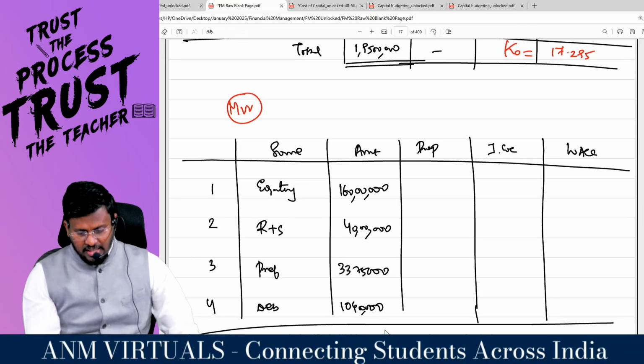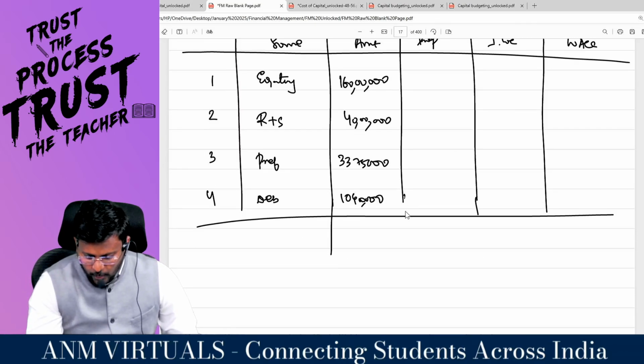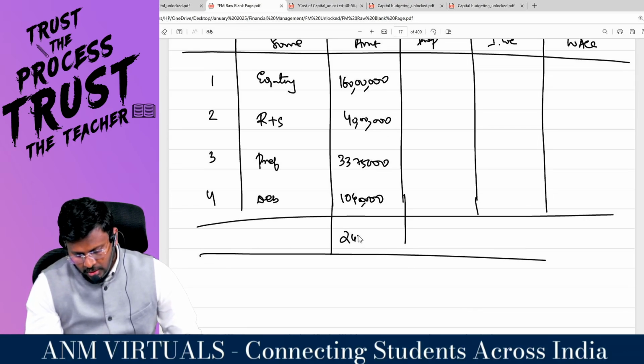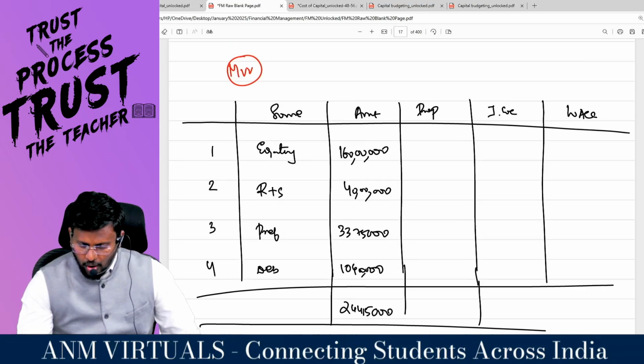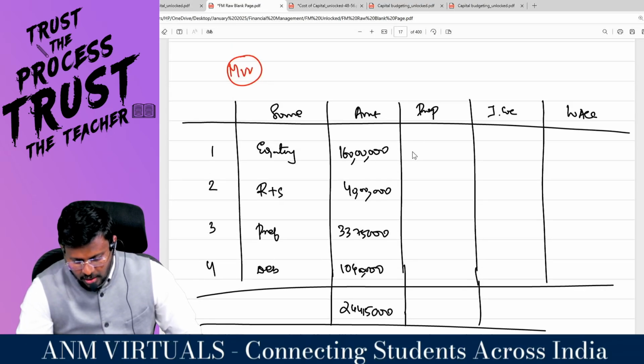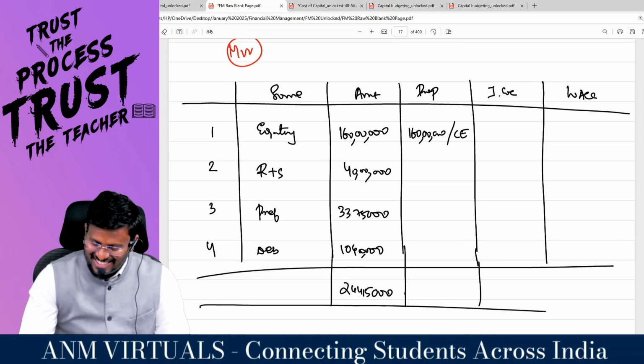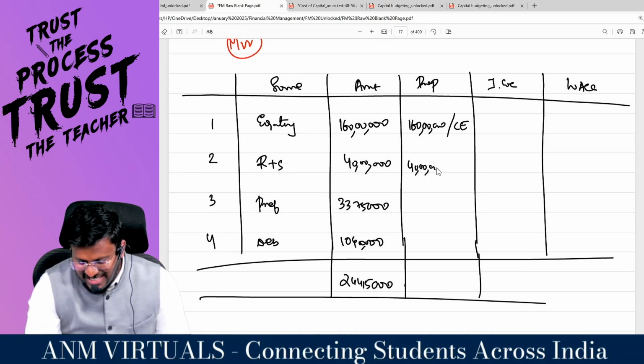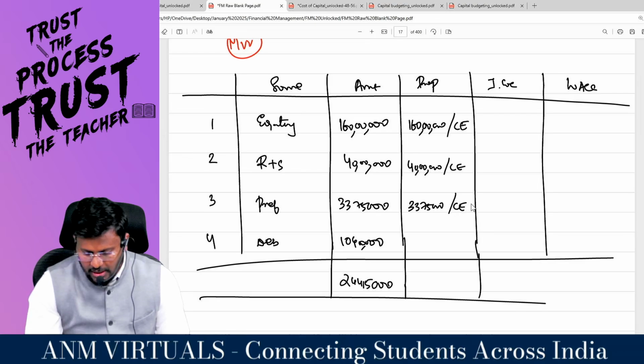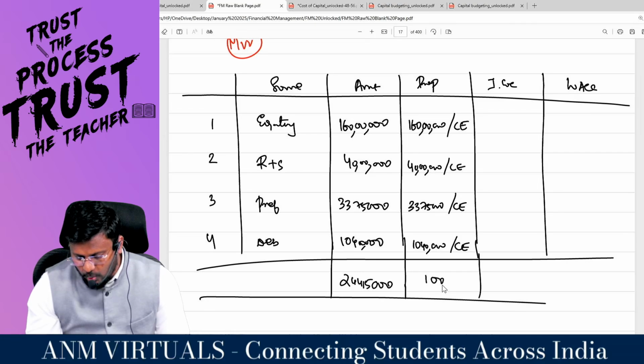Comfortable, sir? Sir, you tell me what is the total market value of the firm as a whole? 2 crore 44 lakh 15,000. Yes, sir. So, very simple. 1 crore 60 lakhs divided by capital employed. Capital employed means total. I don't have space, that's why. Sir, 40 lakhs divided by capital employed. 33 lakhs 75,000 divided by capital employed. 10 lakh 40,000 divided by capital employed. And here it will be 100.